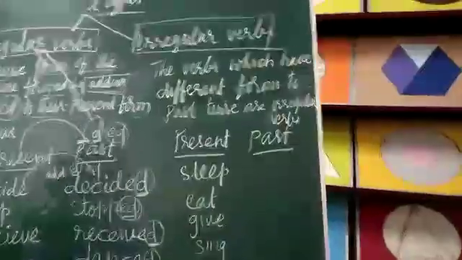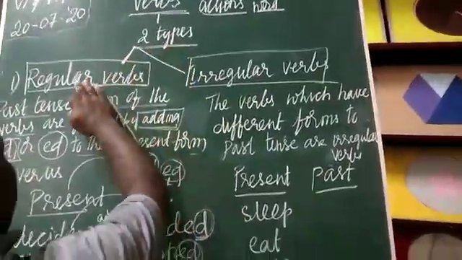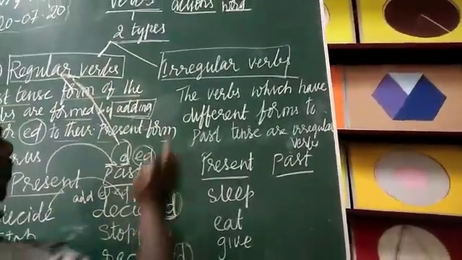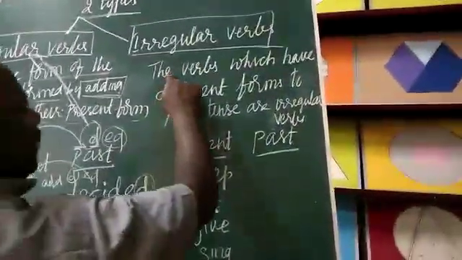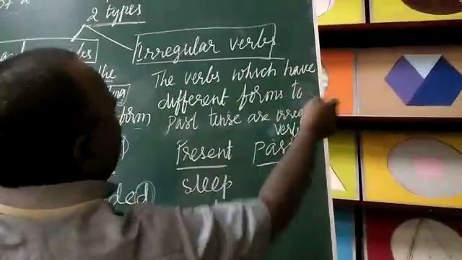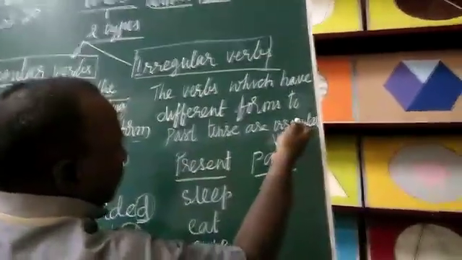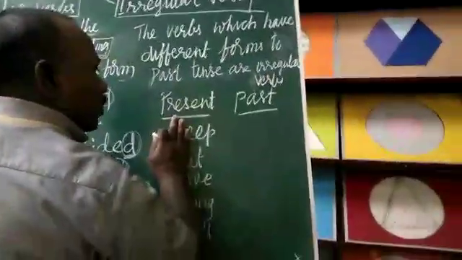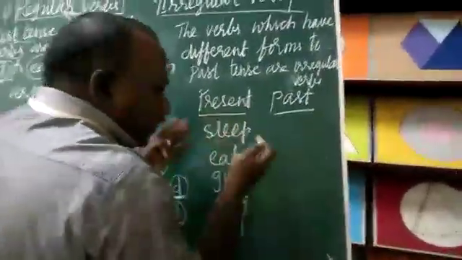Let's go back. The second form we have discussed is regular. I think you got how to change present tense to past tense in the regular form. Now we are going to the irregular form. Irregular verbs, children, are verbs which have different forms in the past tense. From present tense to past tense, the entire word will change.